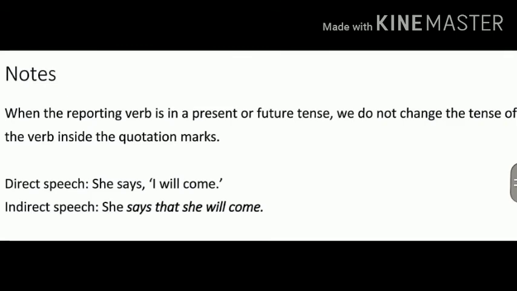Please practice tenses because that is very important to understand reported speech. For this topic, you must know the tenses. Then only can you easily convert any kind of sentence into indirect speech.